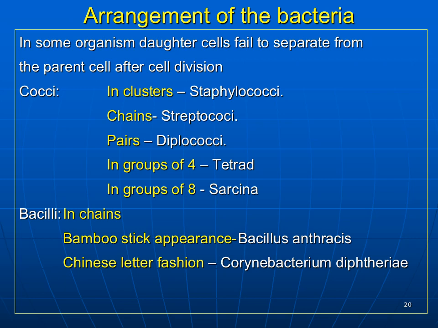Now come to the arrangement of the bacilli. Bacilli can arrange in chains, giving the bamboo stick appearance, which is seen in Bacillus anthracis. The next bacilli arrangement is the Chinese letter pattern. Some bacilli are arranged in a Chinese letter pattern, and the example is Corynebacterium diphtheriae.